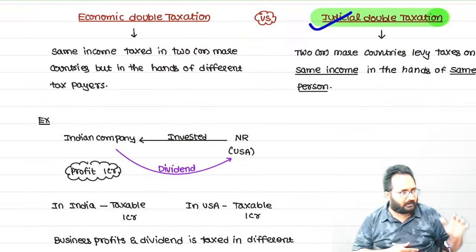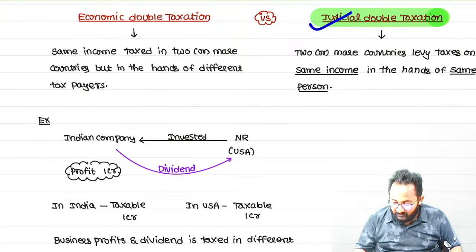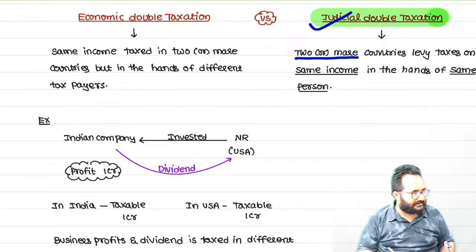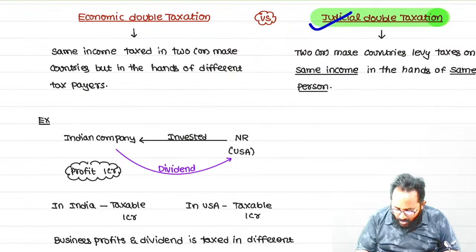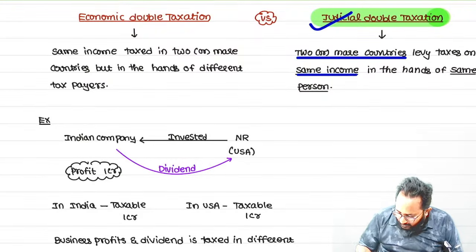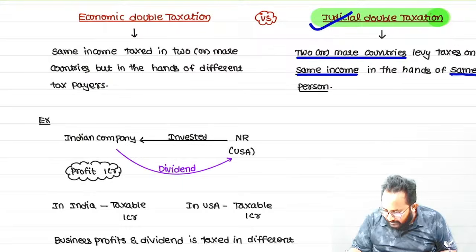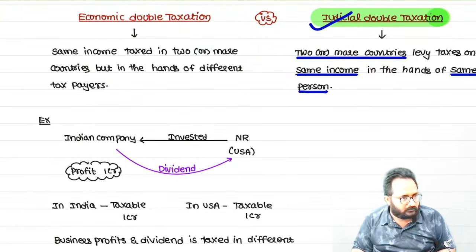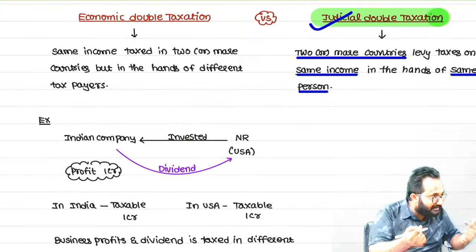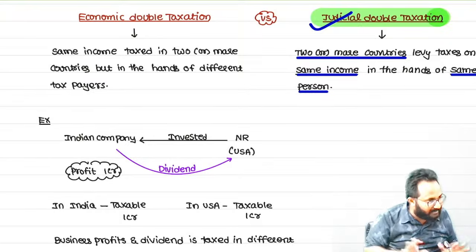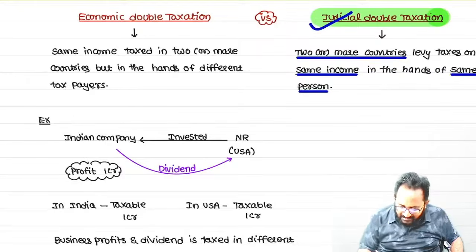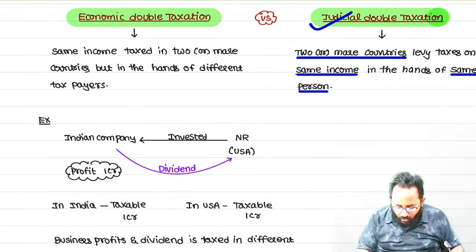Why is it judicial? Two or more countries levy taxes. In our example, who are the two? India and USA. Two or more countries levy taxes on the same income. What is the same income? 2 crore, in the hands of the same person. Who is the same person? X. That means the same person is taxed twice in two or more countries on the same income. That is called judicial double taxation. But now we have another double taxation. What is that? Economic double taxation.